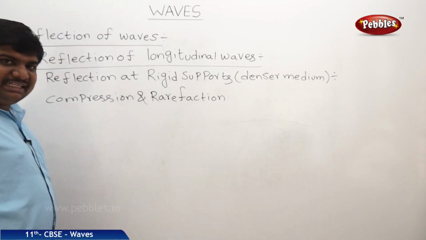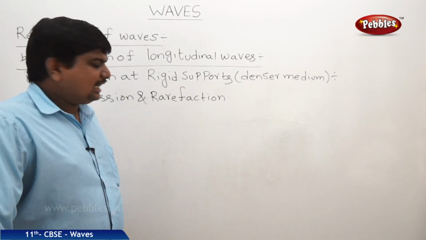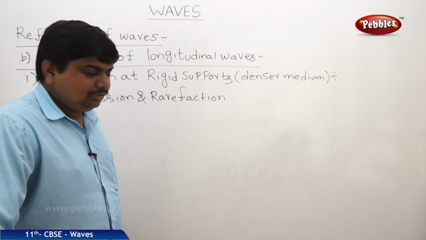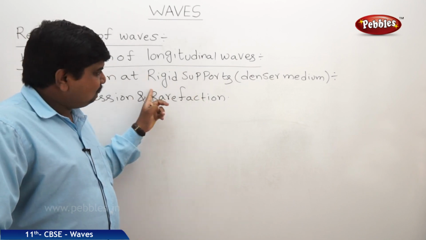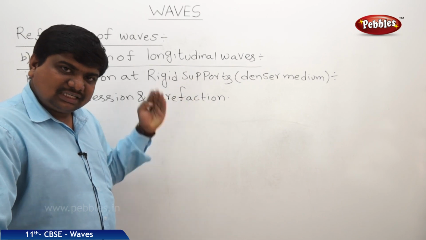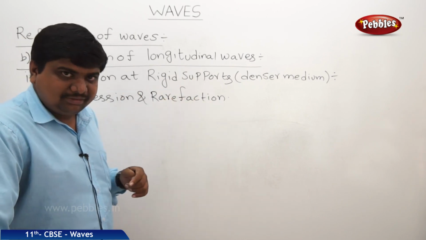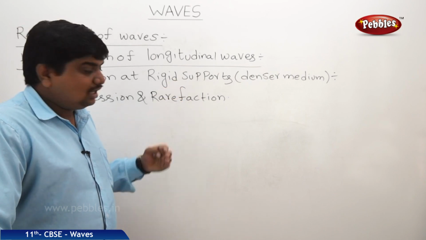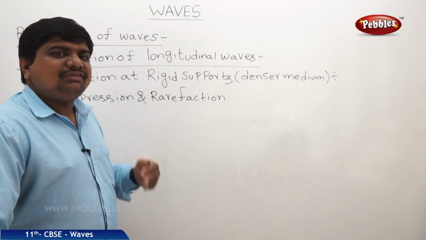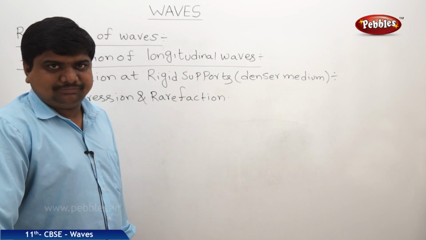That means a compressed wave is traveling along the string. Once it touches the rigid support, and this compression and rigid support touch each other at a point of time, the rigid support experiences the force, which creates a force of reaction within it.